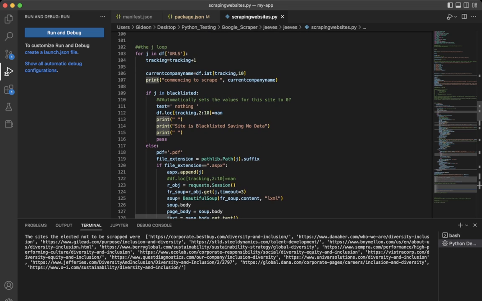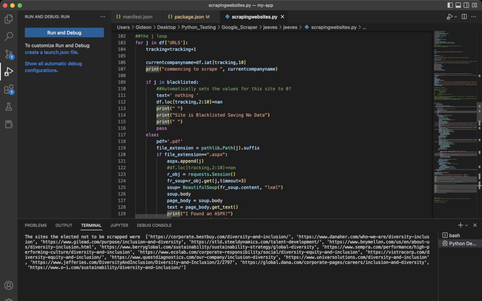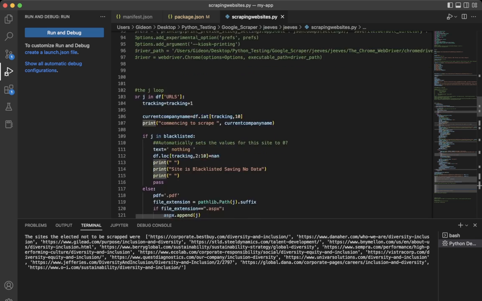The scraping itself is pretty simple. Again, for everything in the data frame, for each URL, I'm using a tracking variable that happened to be convenient for this project because each position for a company name is also where a tracking variable would be, so that worked out. For each one, it checks to see if it's one of the blacklisted sites. If it is, it puts in saying, hey, this is a blacklisted site, and it puts in no data, so it's telling me to go back and do it manually.